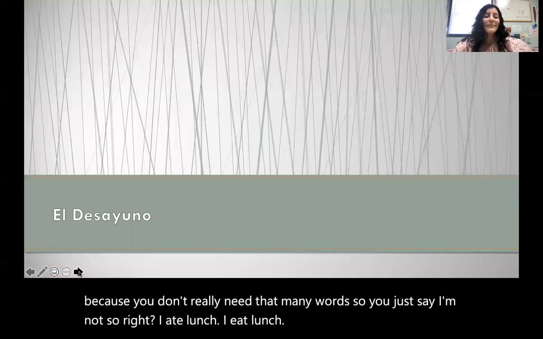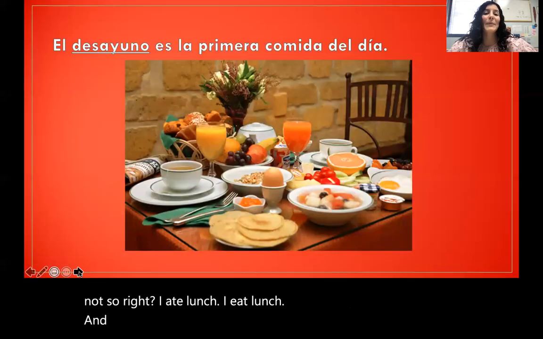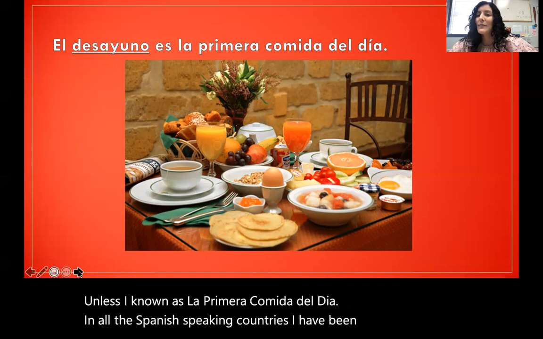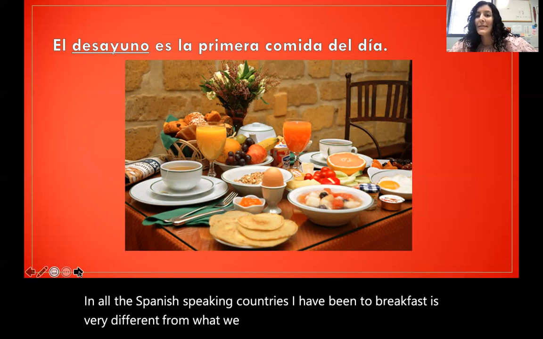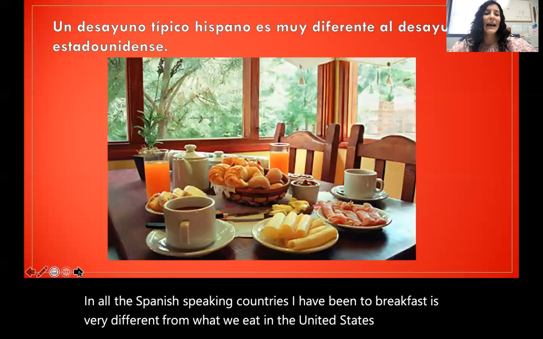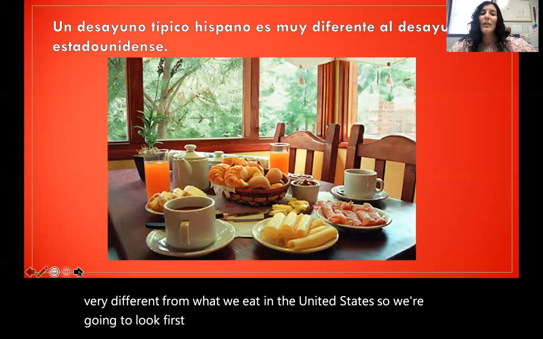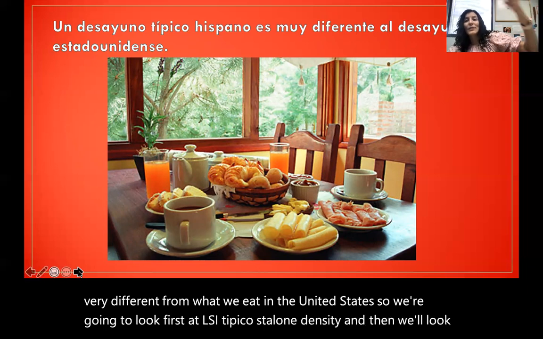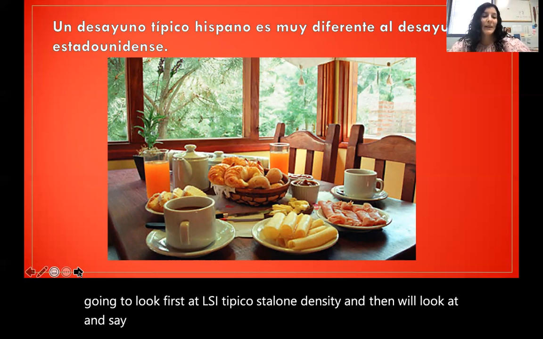El desayuno, ¿no? Es la primera comida del día. In all the Spanish-speaking countries I have been to, breakfast is very different from what we eat in the United States. So we're going to look first at el desayuno típico estadounidense, and then we'll look at el desayuno de países latinoamericanos, ¿no?